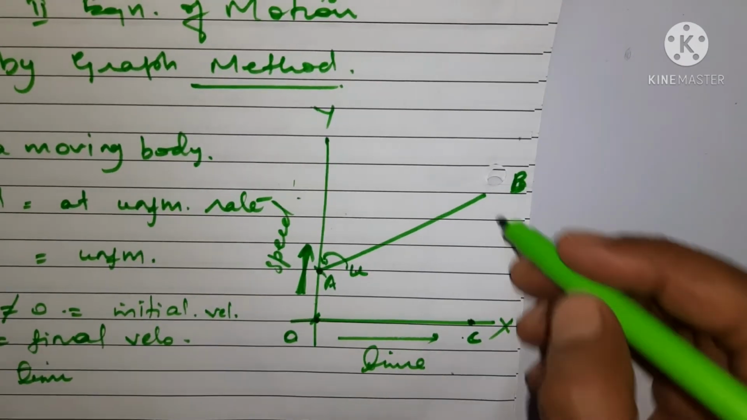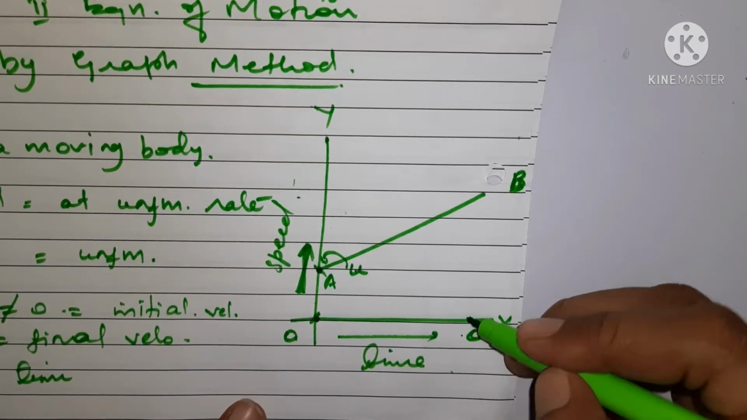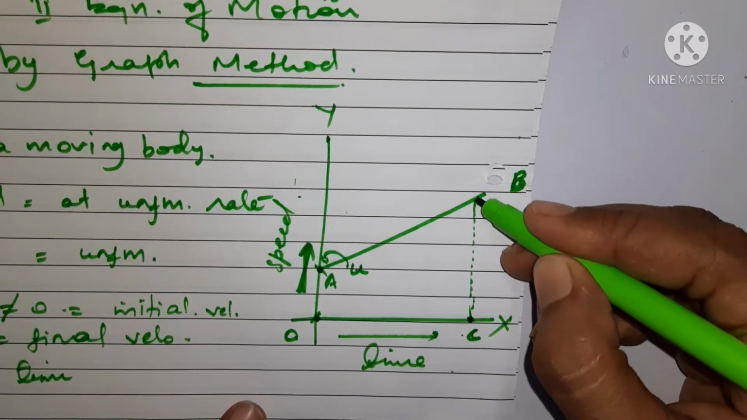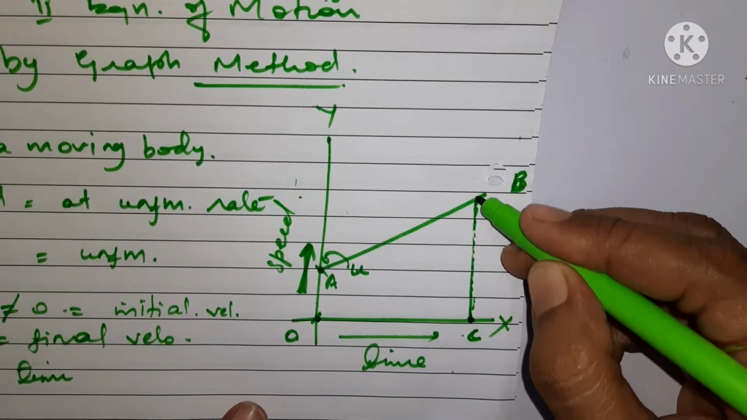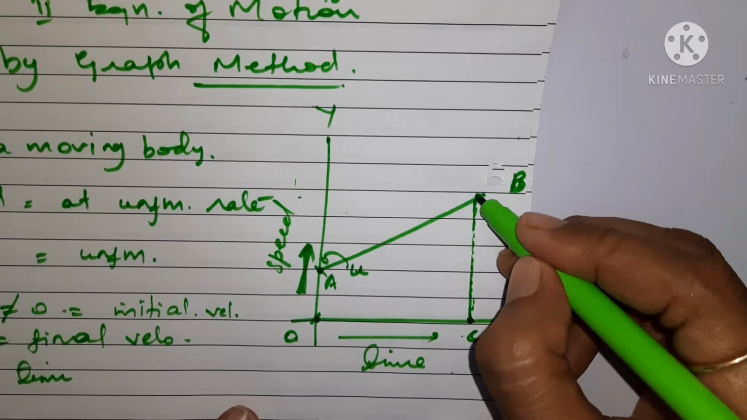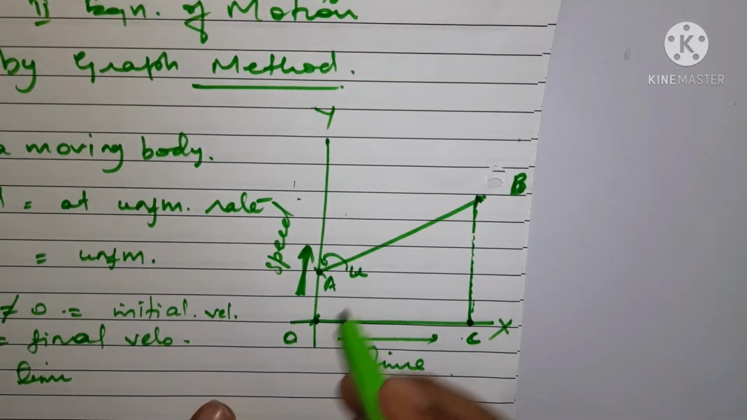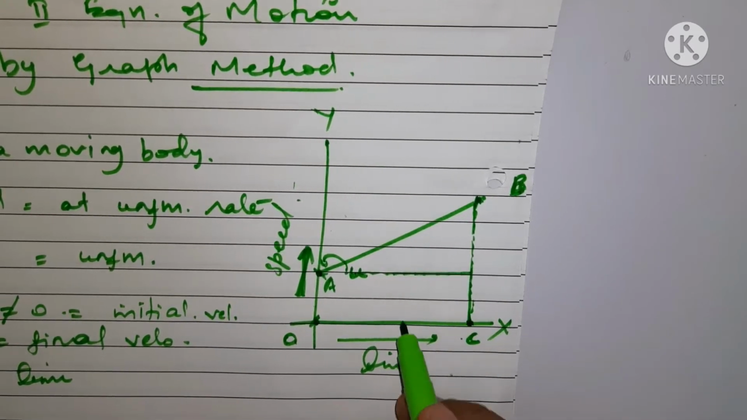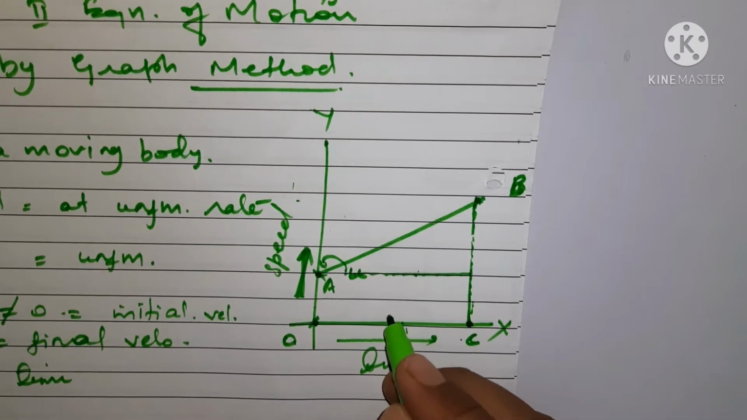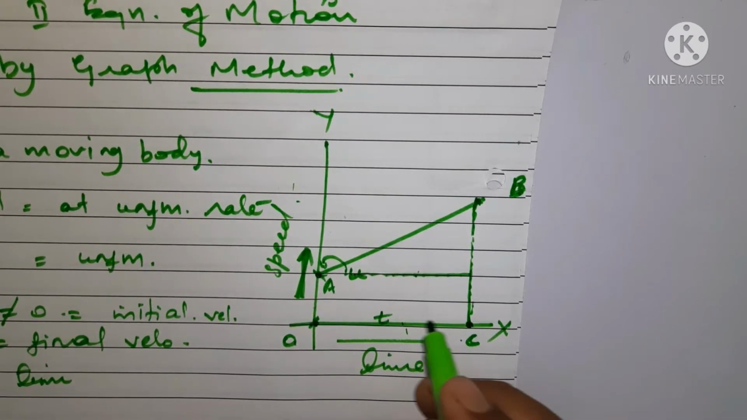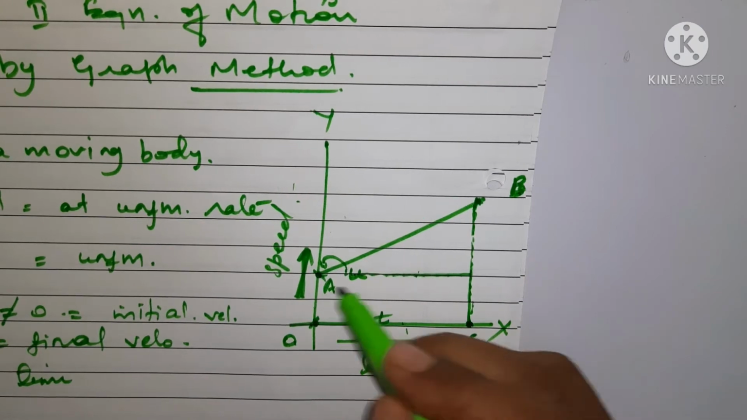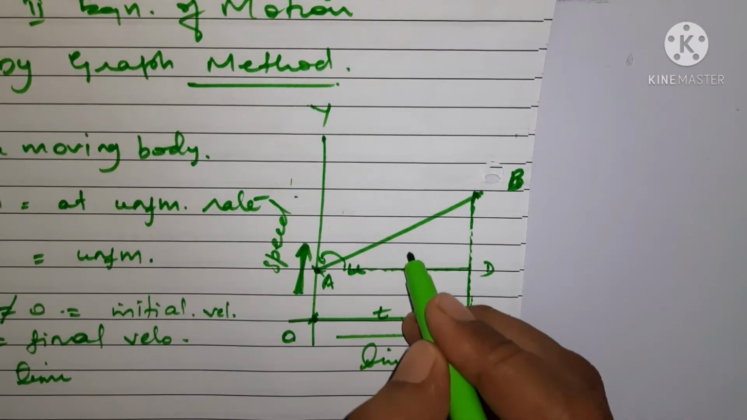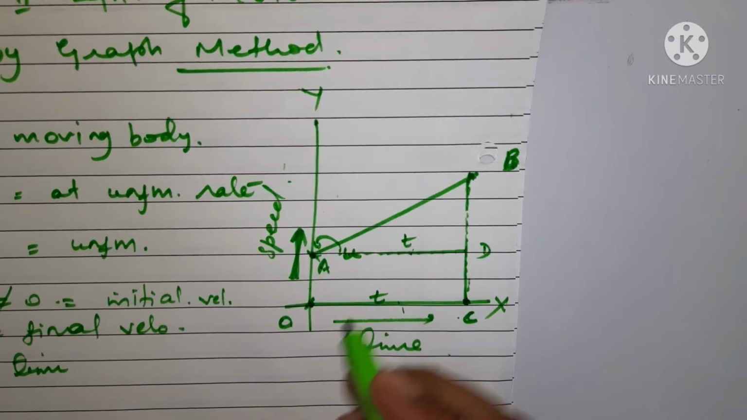Now at this point c, if we draw a perpendicular such that it meets the graph somewhere here, say this point is b. Here it is c, and if we make a line parallel to the time axis, this is a parallel line to the time axis. If this is t from o to c, suppose this is d, then from a to d will also be t.